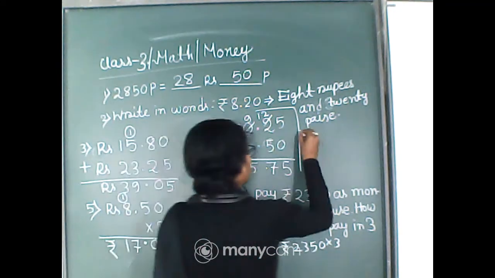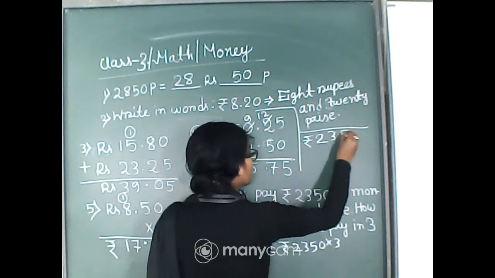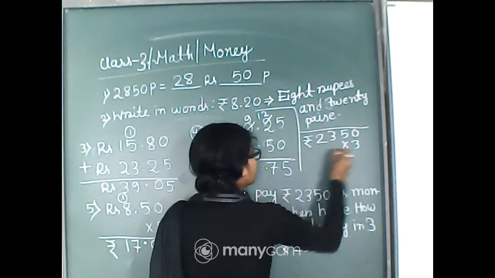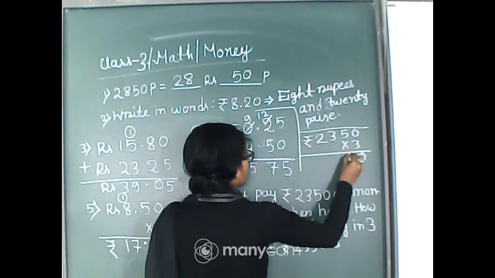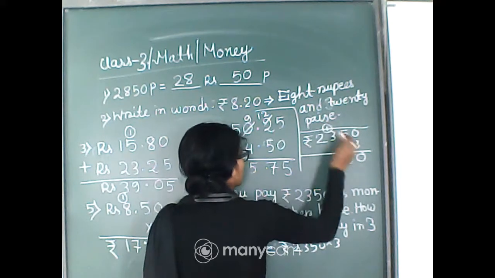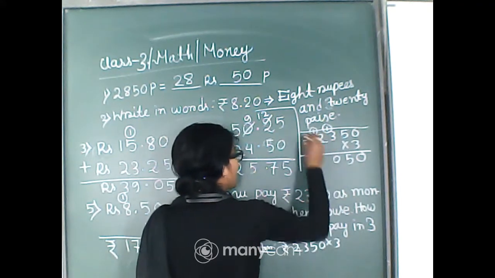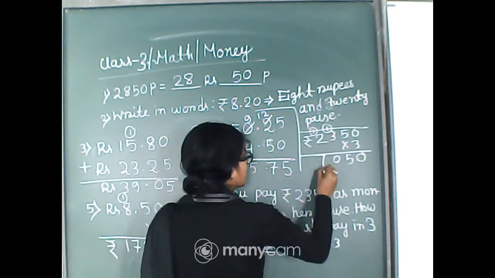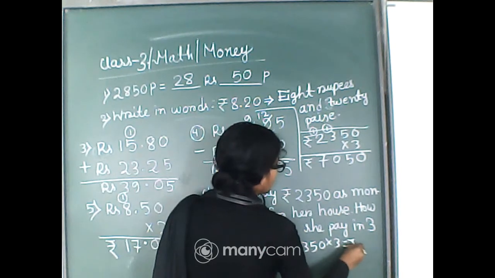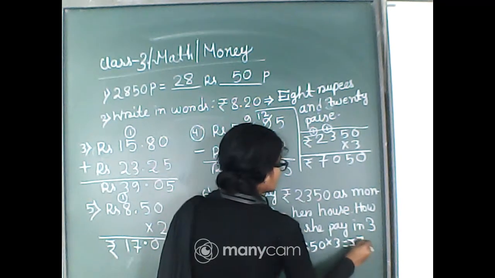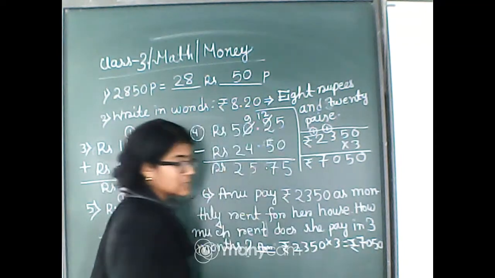Okay, now see here I do the multiplication. 3 zeros are 0. 3 5s are 15. 5 is there, 1 carry. 3 3s are 9 plus carry 1 is 10. 0 is there and 1 carry. Now 3 2s are 6 and 1 is 7. So in 3 months she will pay 7,050 rupees.